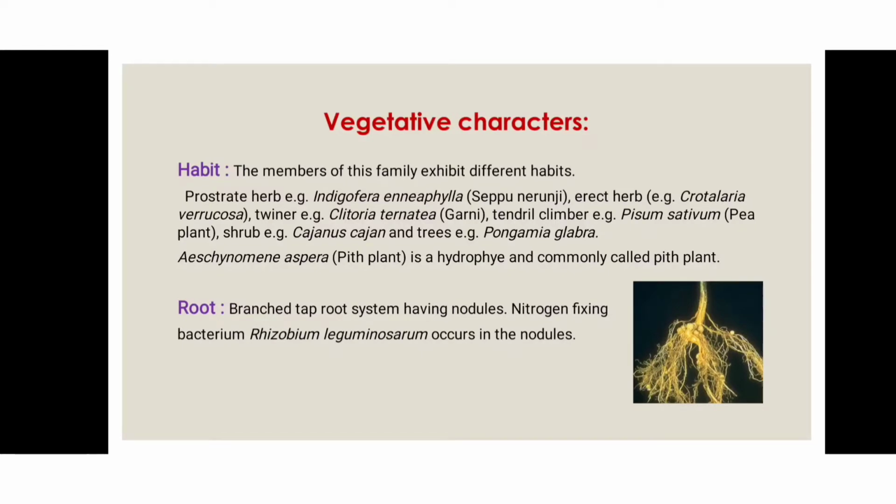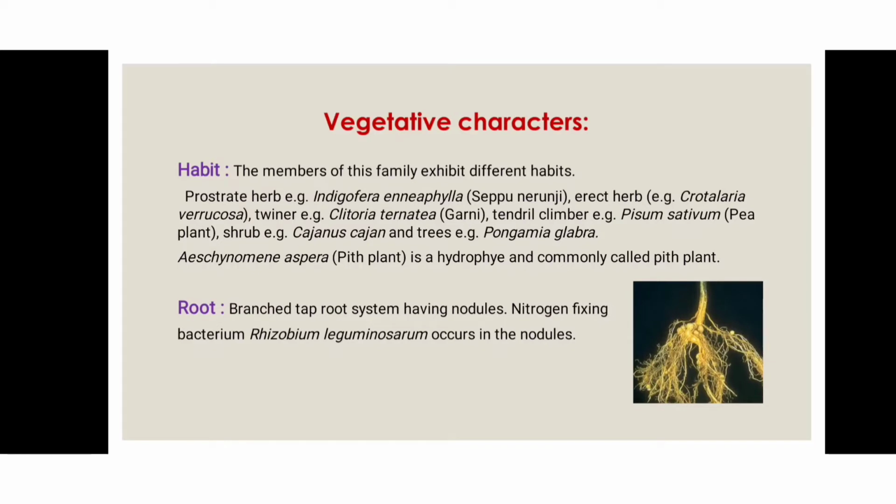And then the shrub plant is Cajanus cajan, and the tree plant is Pongamia glabra. And the other species is aspera. They have a hydrophyte plant. It means their habitat is in water conditions, and in this the stem pith is present, so it is known as the pith plant. So in this family Fabaceae, all types of habitat, the herb, shrub, tree, climber, and twiner, are present.